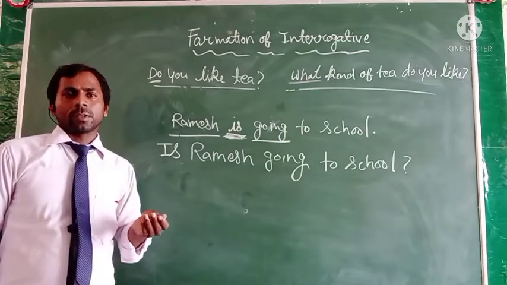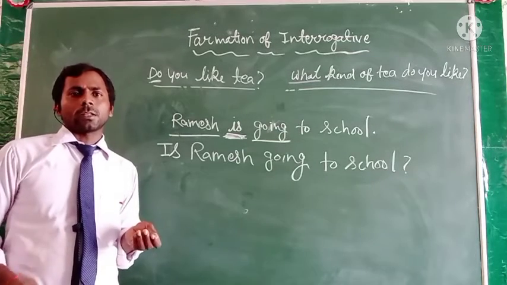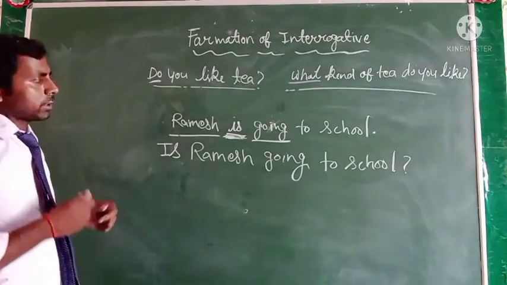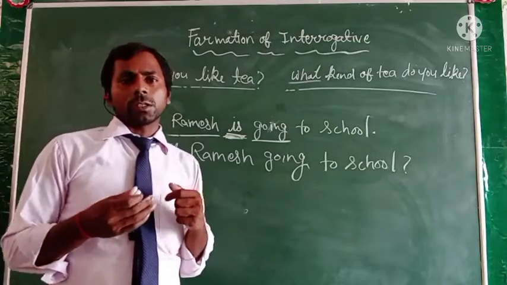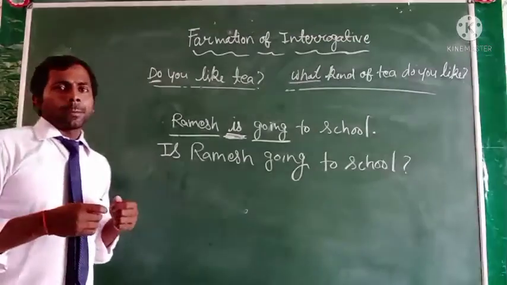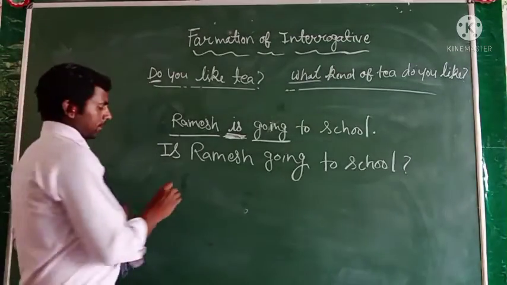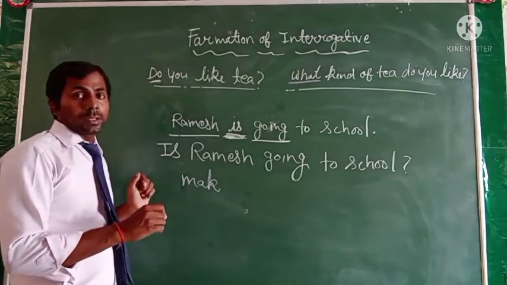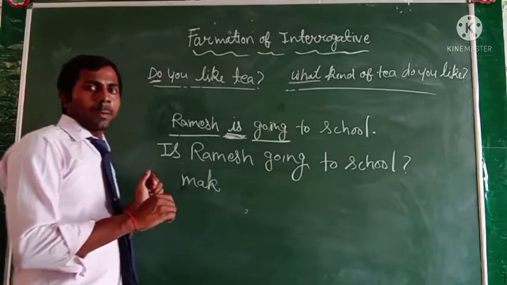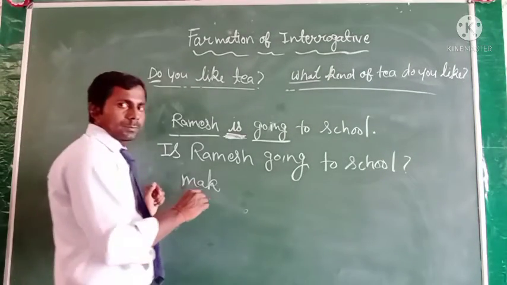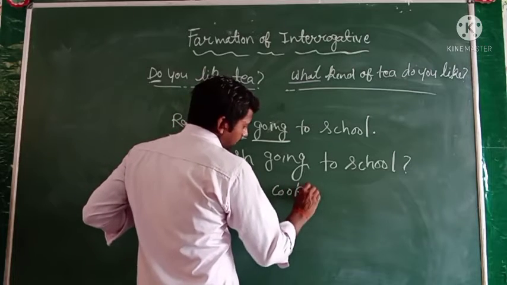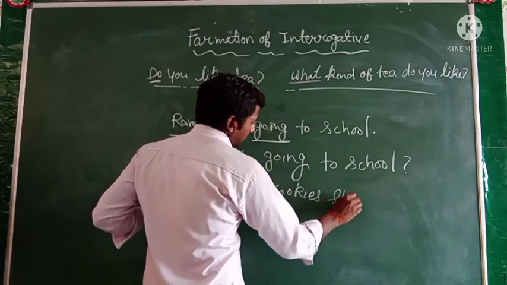And here, some words are scrambled, here and there, just like that: make, can, cookies, see.